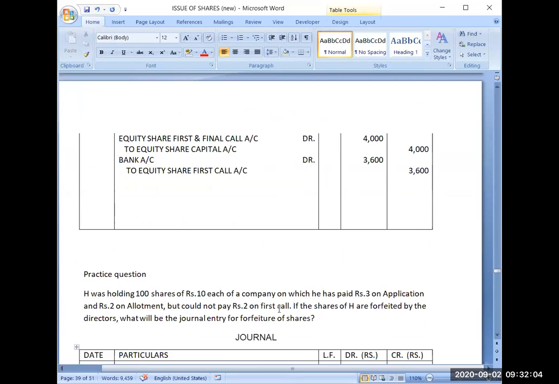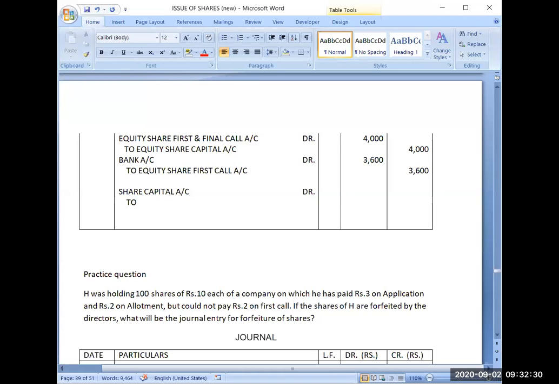So now coming to this part. When I will be forfeiting, my capital will get reduced. Share capital account debit. Amounts we will do later. I have to tell you certain rules.